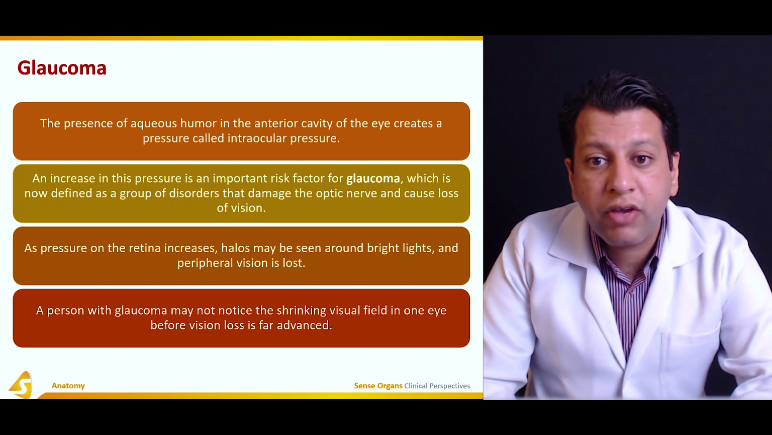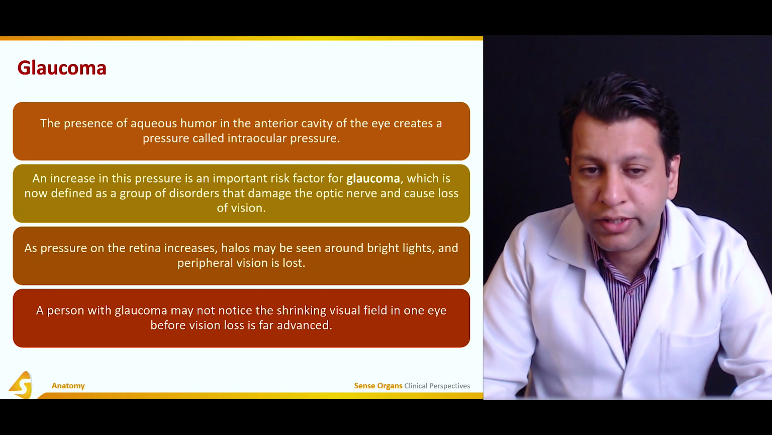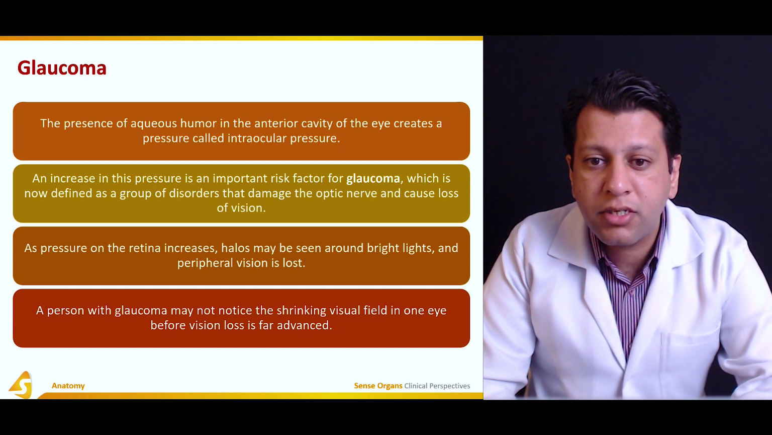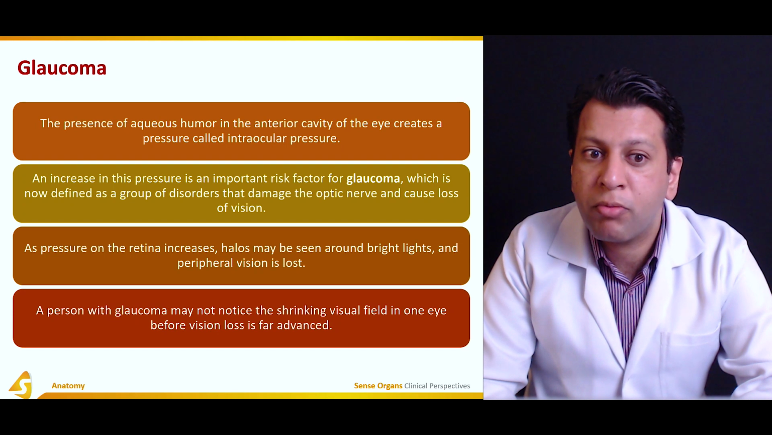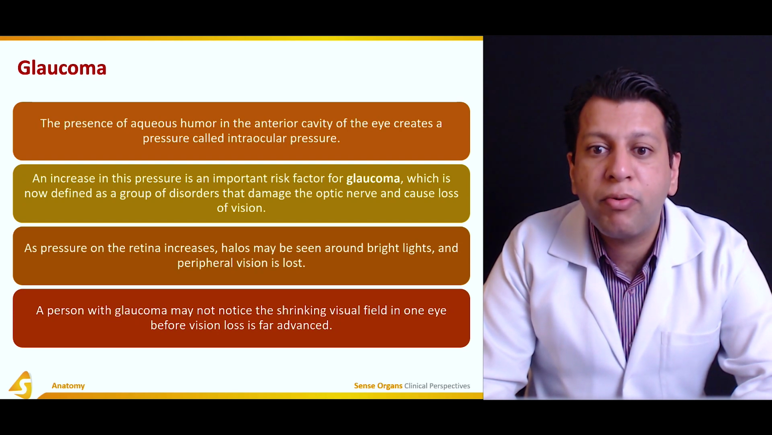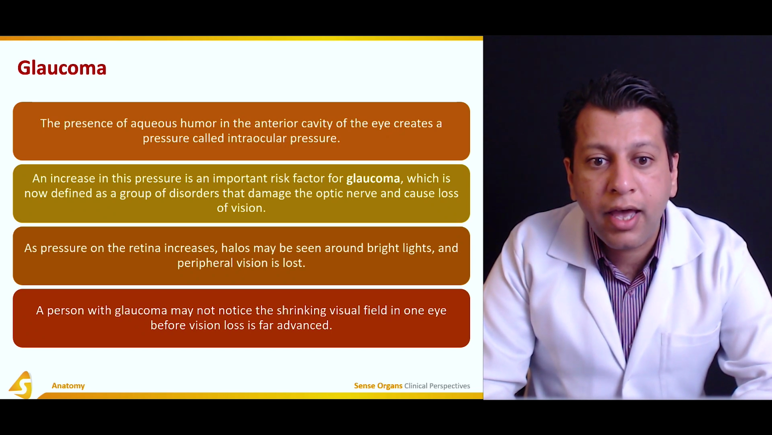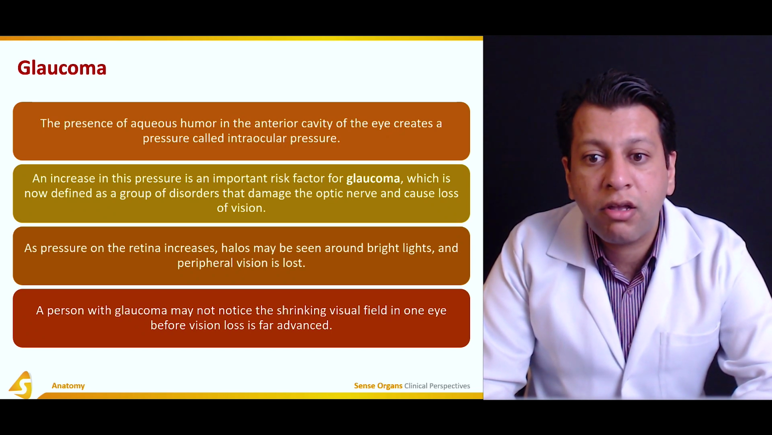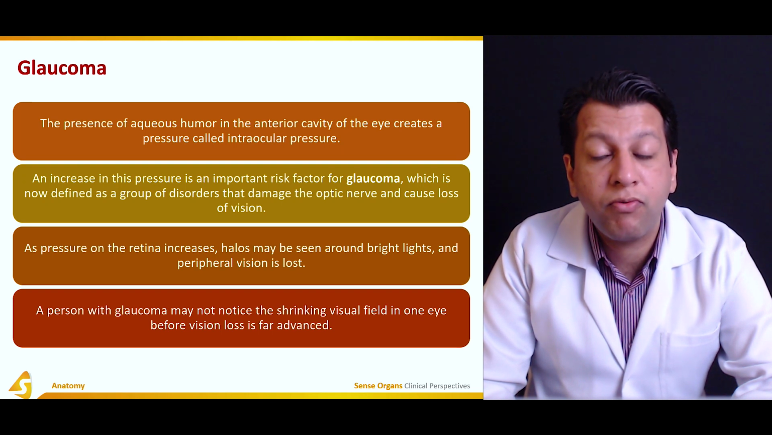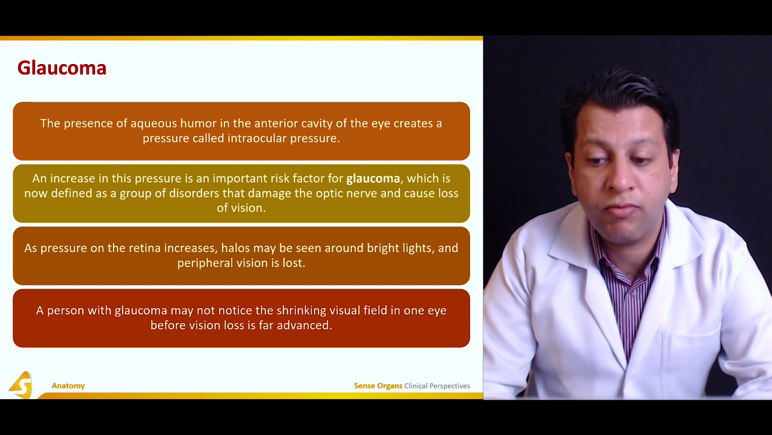The presence of aqueous humor in the anterior cavity of the eye creates a pressure called intraocular pressure. An increase in this pressure is an important risk factor for glaucoma, which is now defined as a group of disorders that damage the optic nerve and cause loss of vision. As the pressure in the retina increases, halos may be seen around bright lights and the peripheral vision is lost. A person with glaucoma may not notice the shrinking visual field in one eye before the vision loss is far advanced.